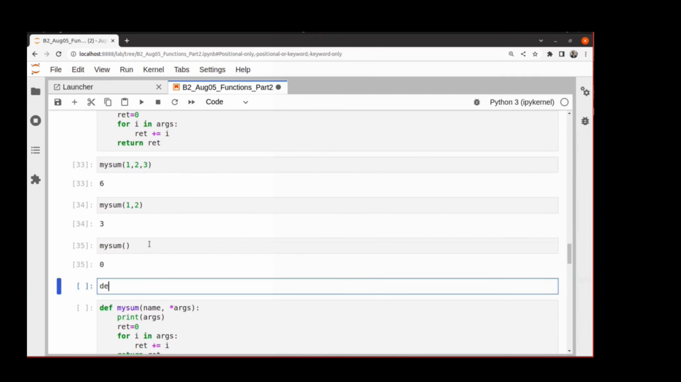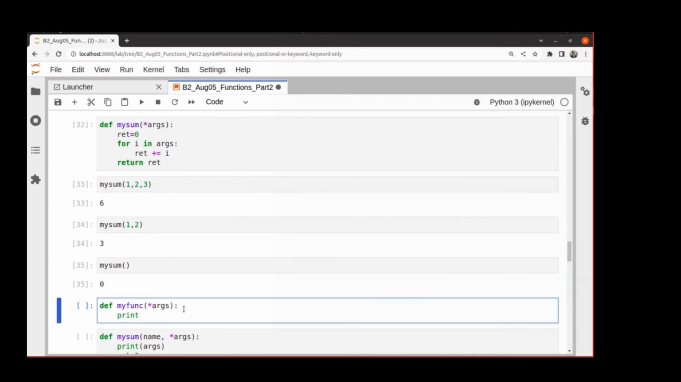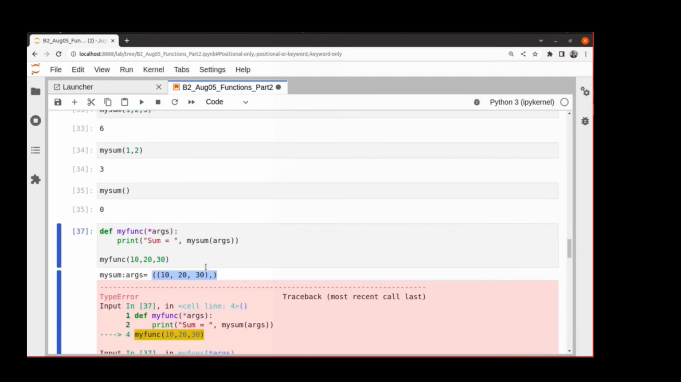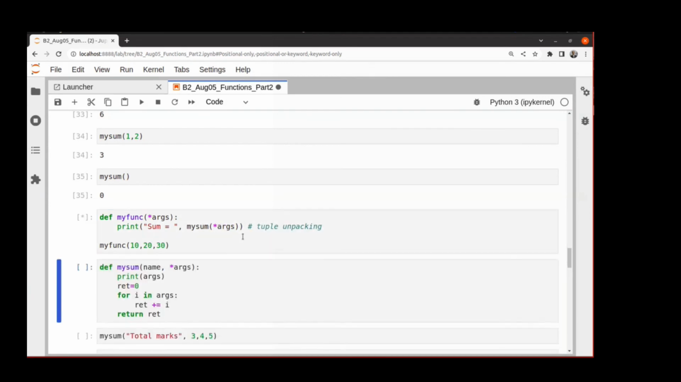Let's say I want to create my func, and it can take any number of arguments, and it needs to call this my sum. Maybe it is doing something like sum is equal to, and now it needs to call my sum. So the way to do it is you put a star. Star args here means that I have a tuple, I want to unpack it into individual items, and those will be passed. So let me run it.